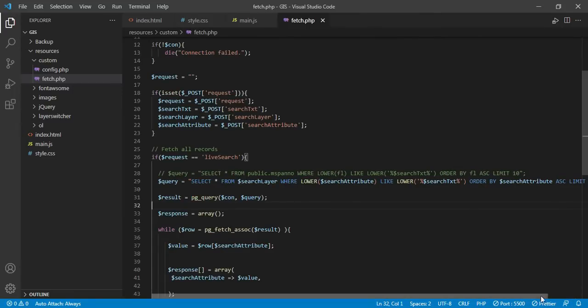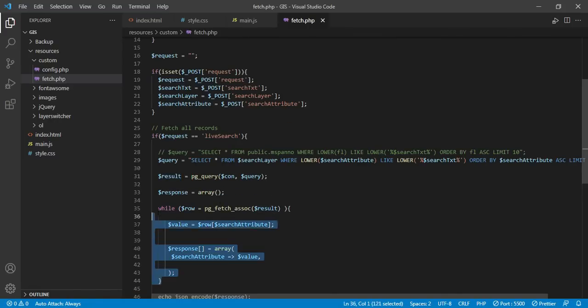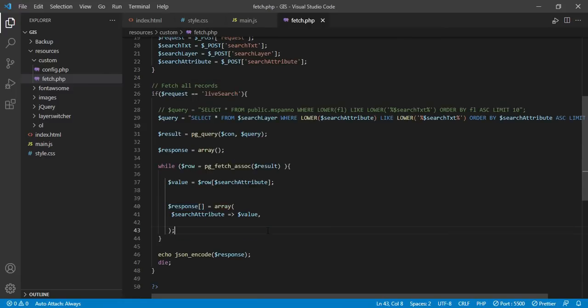So I am limiting the number of records that should be brought to the user side, and once the query is ready, it will be passed on to the database and it will fetch the result. And once the result is available, I am looping through all the line items and creating an array. First of all I am creating a blank array, and then I am initializing each and every element of the array, and then I am responding back to the client.